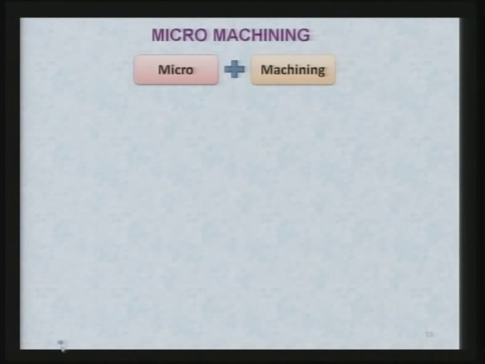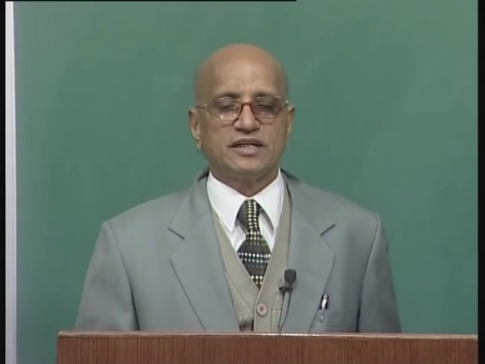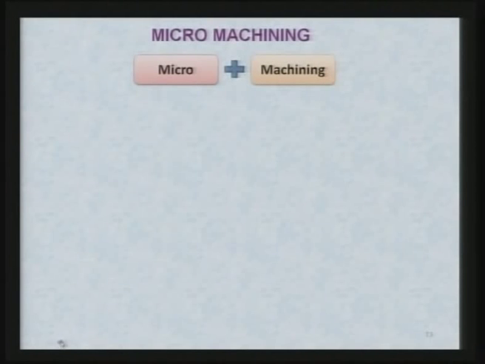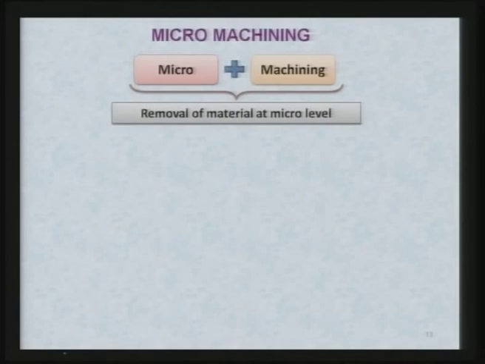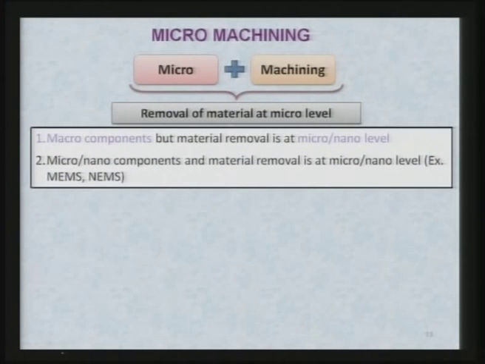Now, micro machining is made of two words, micro plus machining. We already know the definition of micro, that is 10 raised to power minus 6 meter, and machining we all know is the removal of the material at micro level. Now, macro components, but material removal is at micro nano level. This is very important to understand.